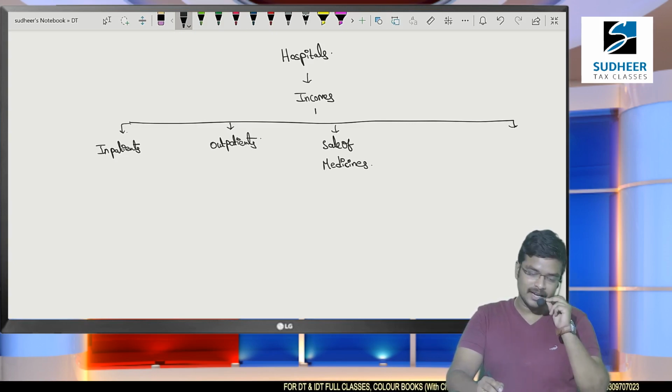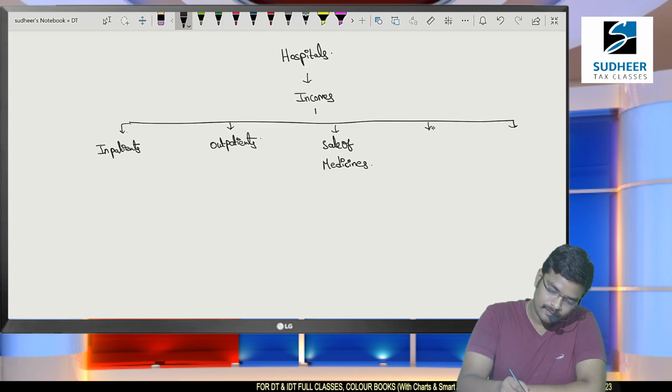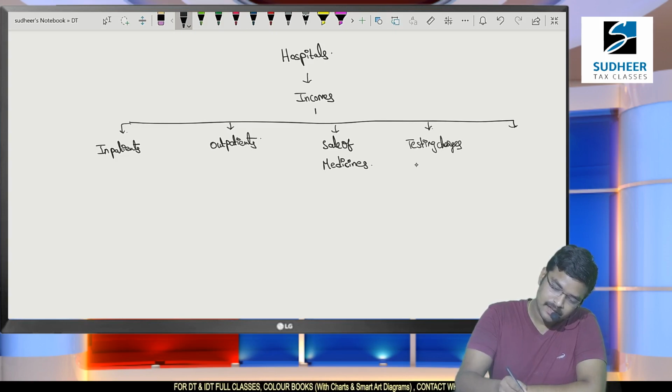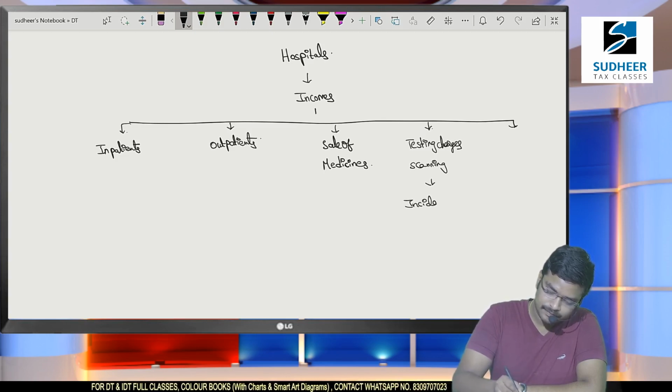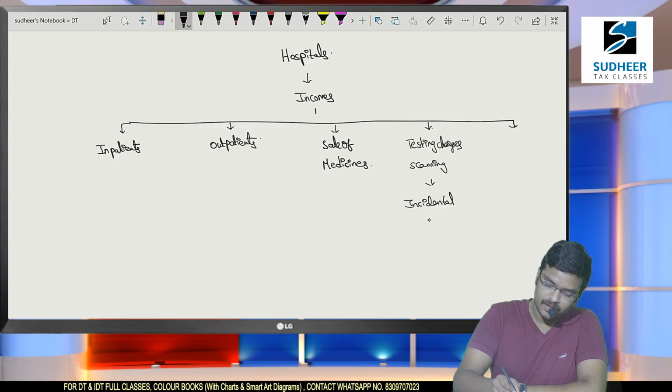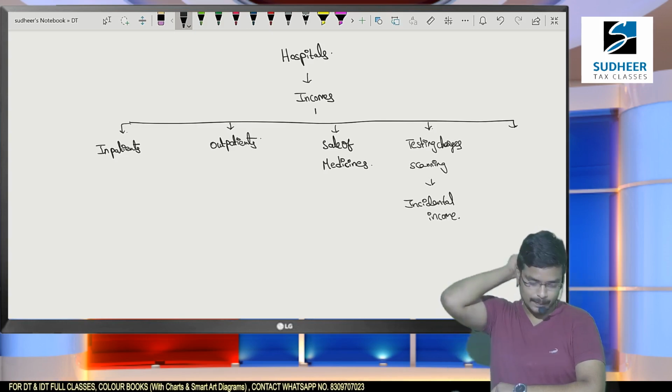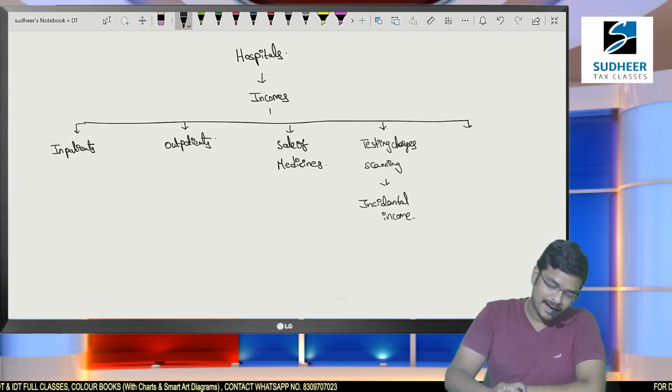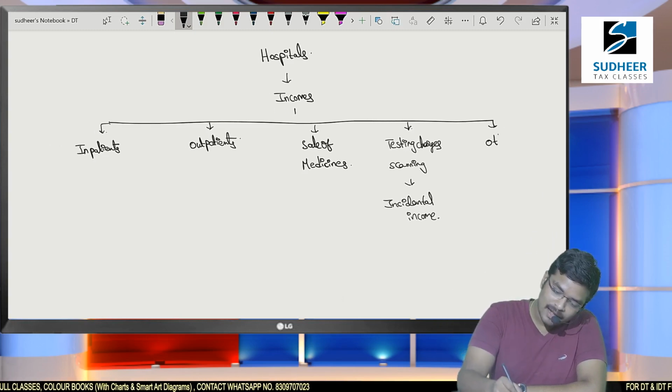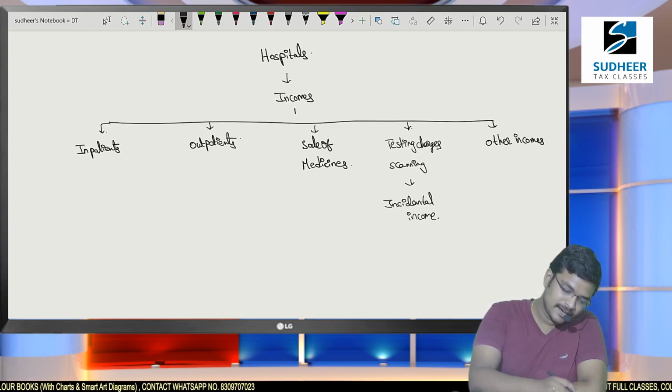And what are the other incomes? Testing charges, scanning. I am naming it as incidental income. If the hospital itself has a lab, it will have incidental income. And all the remaining incomes I am terming as other incomes. What are those other incomes?